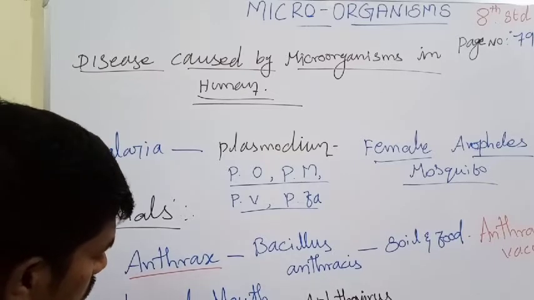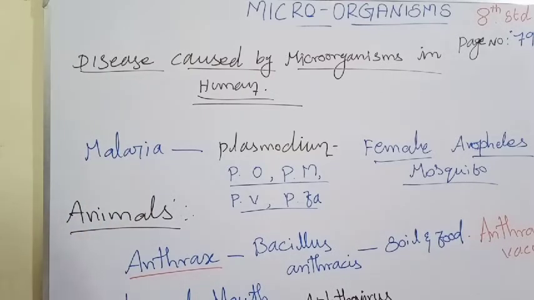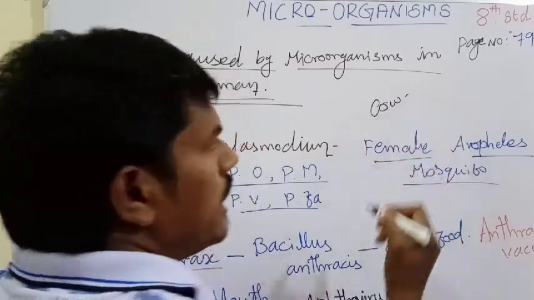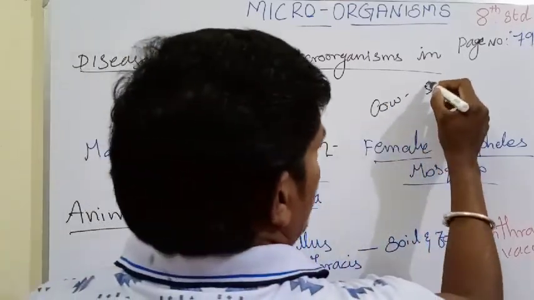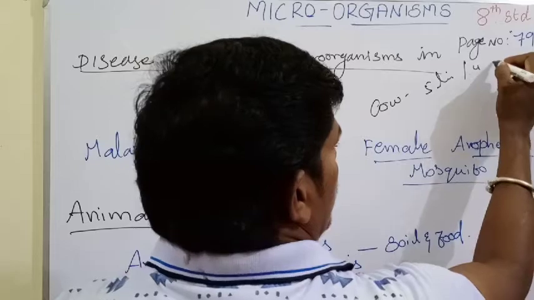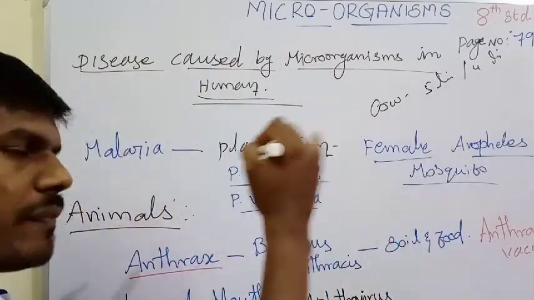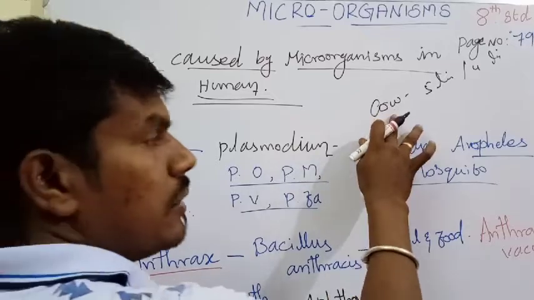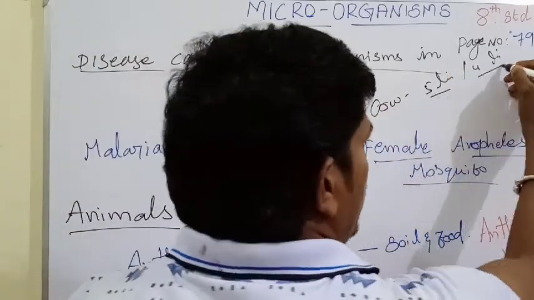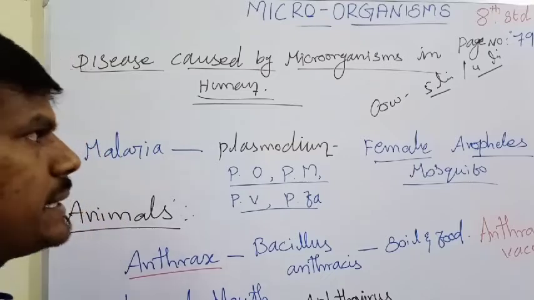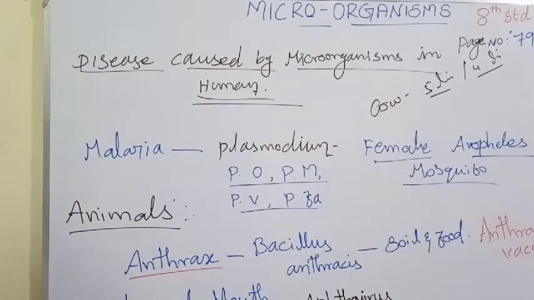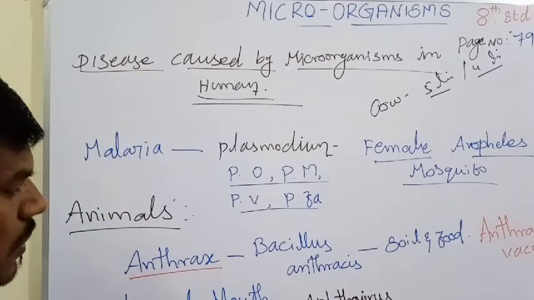When this disease affects female animals, milk production is reduced. For example, a cow producing 5 liters in the morning and 4 liters in the evening, after being affected by this disease, does not produce the normal quantity. Milk production is reduced because of this disease, foot and mouth disease.